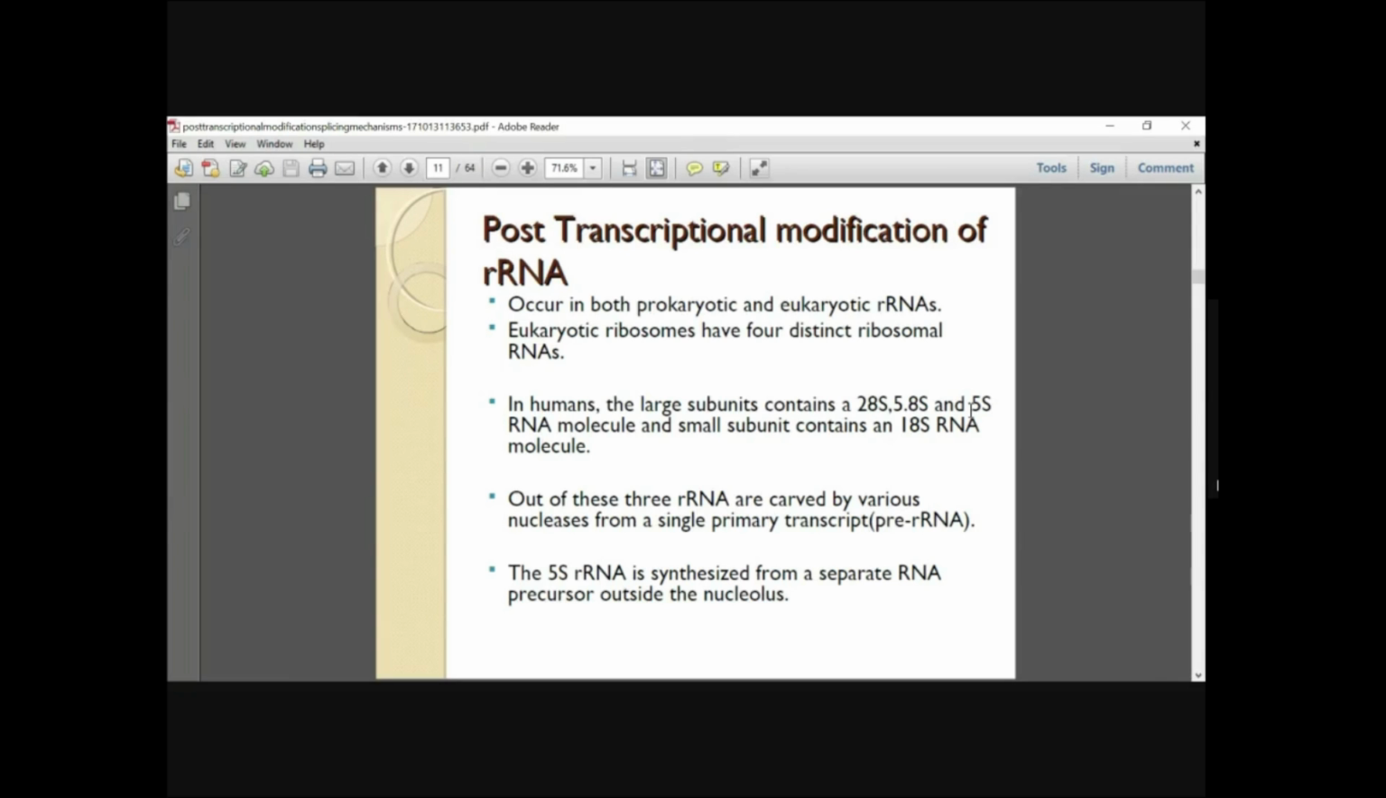In humans, you know about the subunits of ribosomes. You have 28S, 5.8S, 5S, and 18S rRNA. So in humans, the large subunit contains the 28S, 5.8S, and 5S rRNA, and the small subunit contains the 18S rRNA. Out of these, 3 RNAs are carved by various nucleases from a single rRNA transcript. The 5S rRNA is synthesized from a separate RNA precursor outside the nucleolus. So these subunits are synthesized as rRNA, which forms the primary transcript.